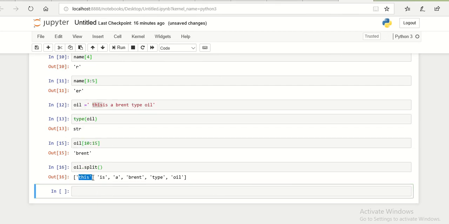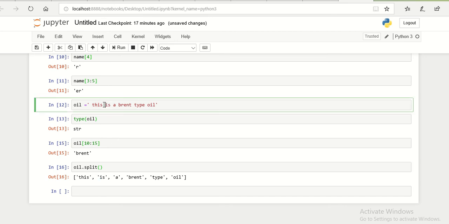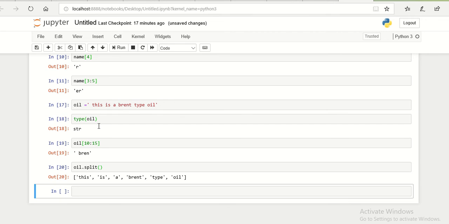Python is going to separate the whole string into smaller strings based on the spaces that we have, and it's going to put them in a list. I am going to talk about what a list is right now. And other things that you can do with strings.